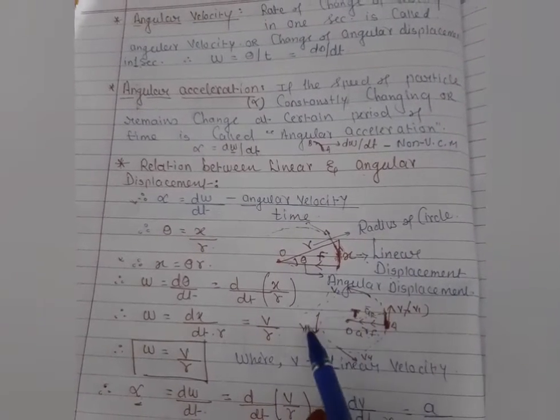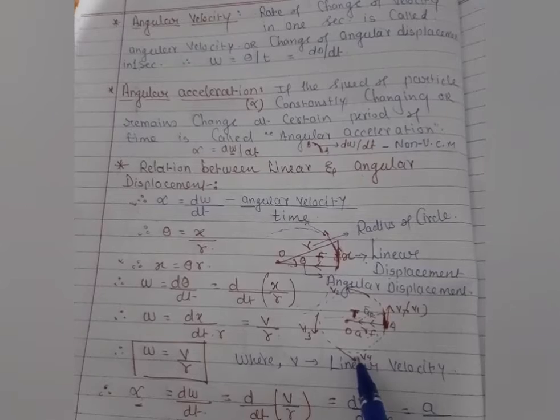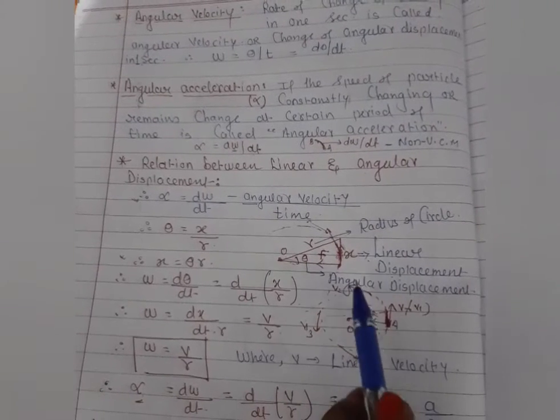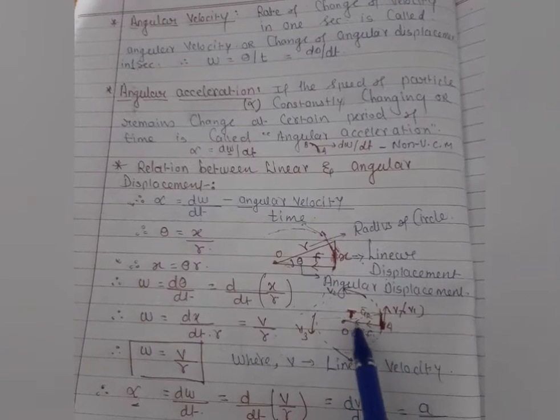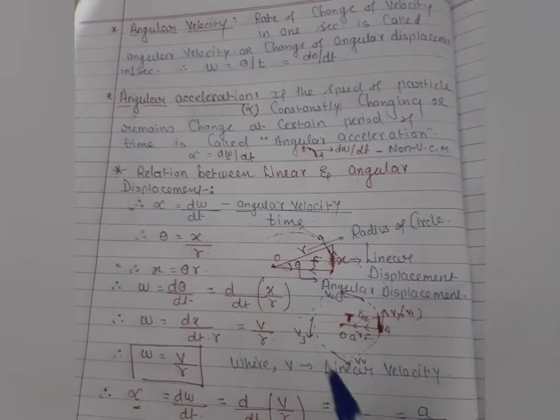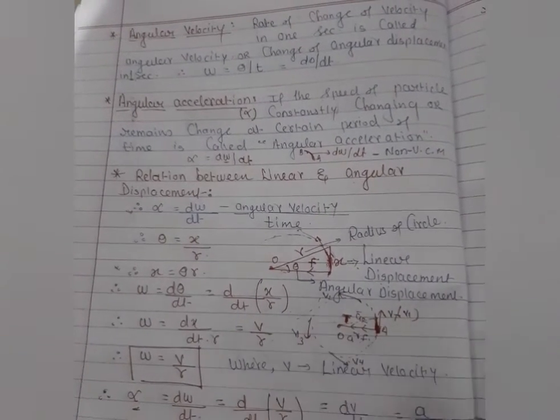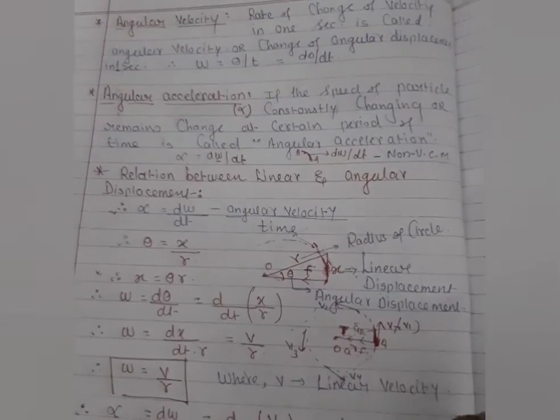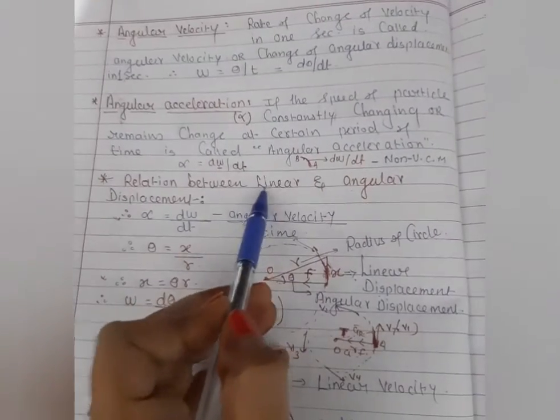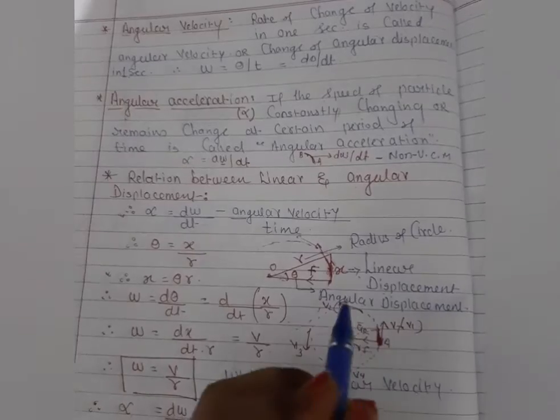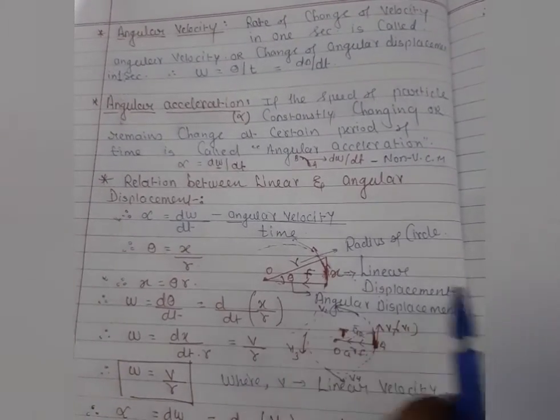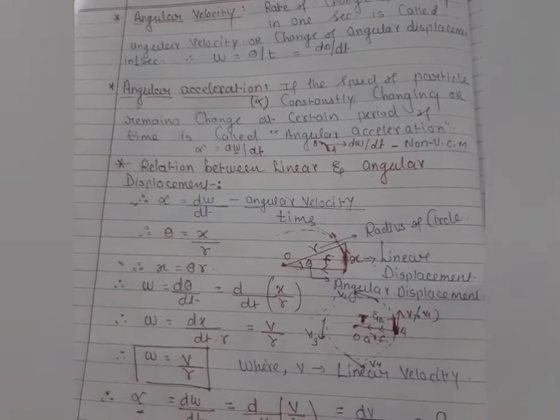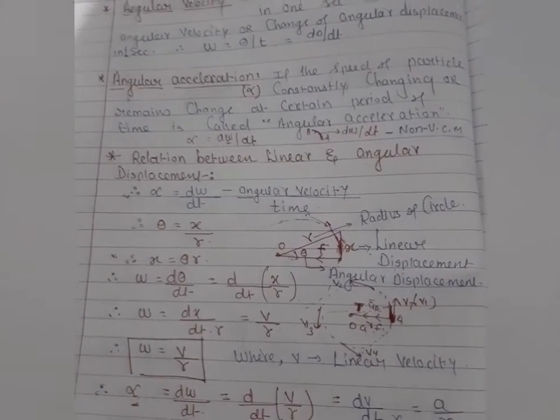The velocity of that particle changes, and the rate of change of velocity is the acceleration, which is directed towards the center. That's why we can say the centripetal force acts here. But during this condition, we are also talking about linear displacement. Angular displacement you are very clear about, the angle they are making. But how the particle behaves in linear displacement during this condition, I will explain.